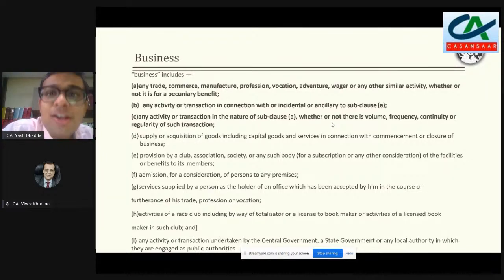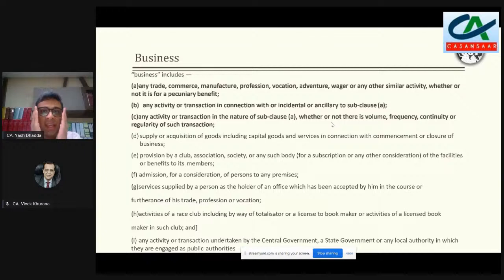And if a restaurant has been given in an education premises where children can eat, or say an ATM has been rented out, or a mobile company's tower has been installed, or some scrap has been given, all these are incidental and ancillary activities. Because we read the dictionary meaning of incidental and ancillary. So incidental is something which happens automatically because of doing the main activity, while ancillary is something which you do intentionally so that your main activity gets support and it gets leverage in that regard.